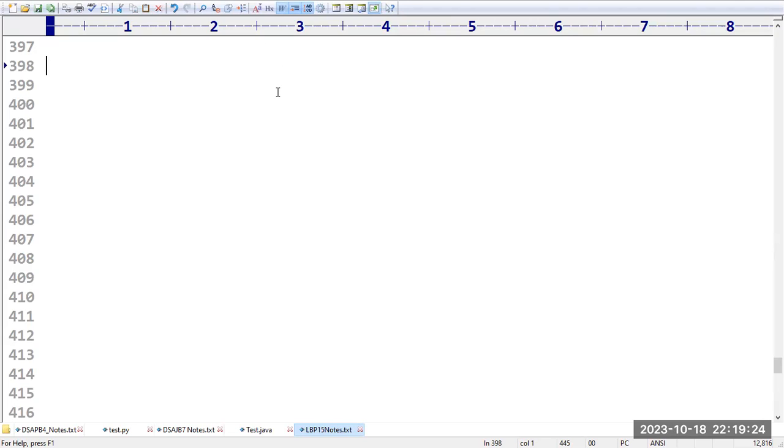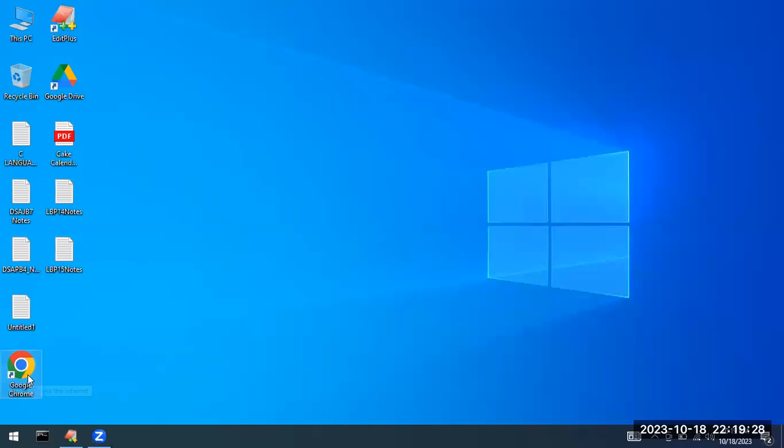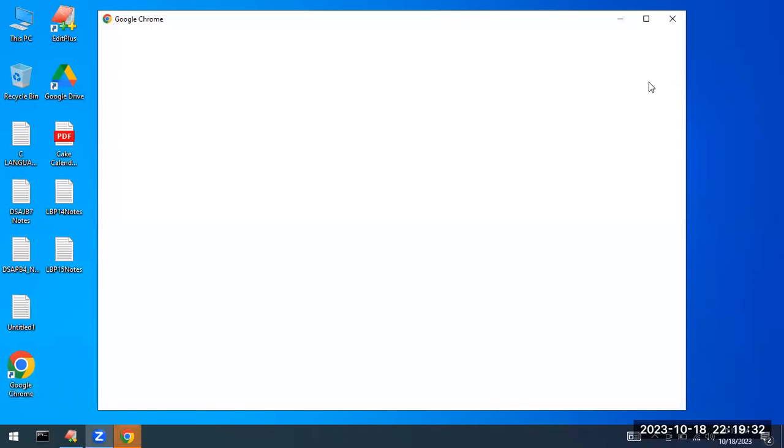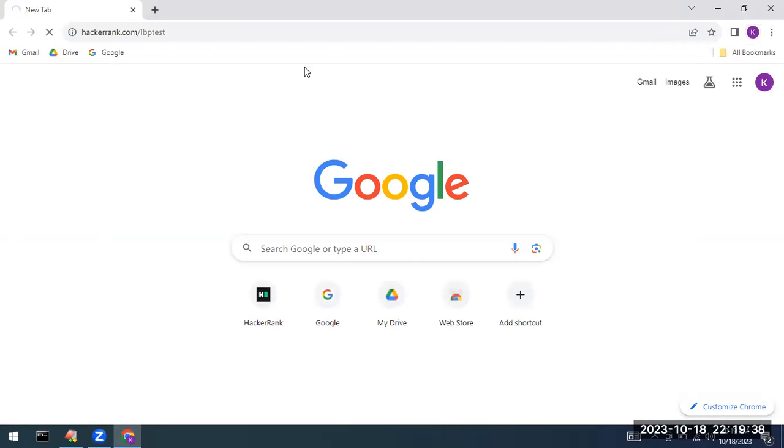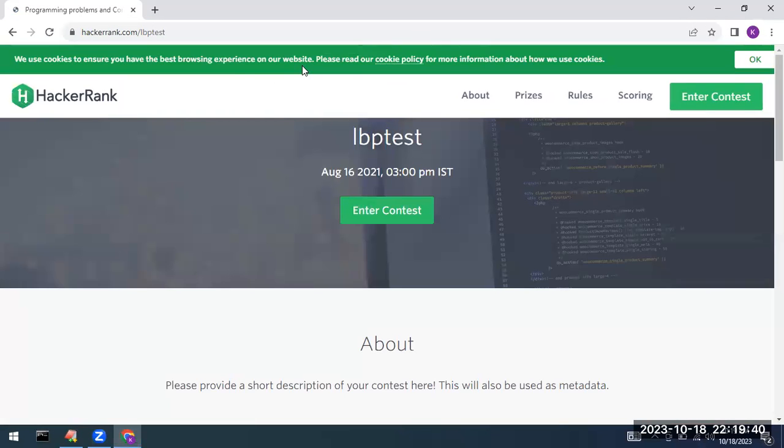Now, how to open the HackerRank link? Go to any browser and paste the link: hackerrank.com/lbp test, logic based programming test.